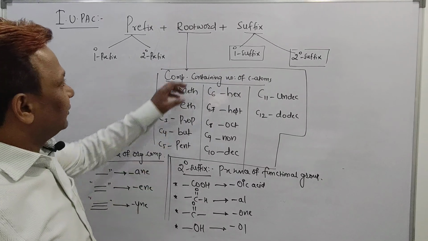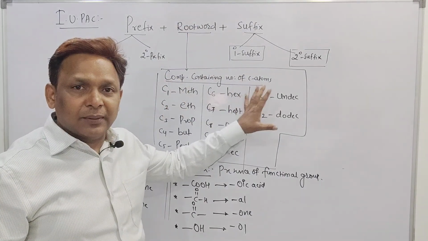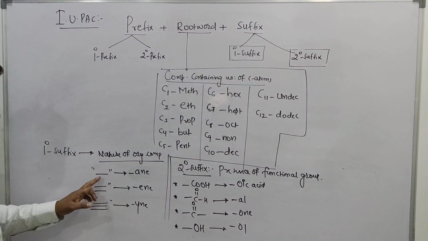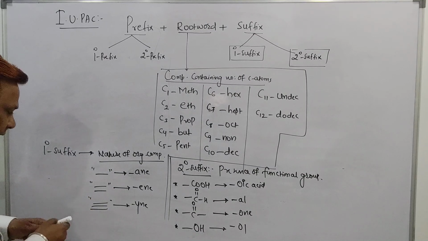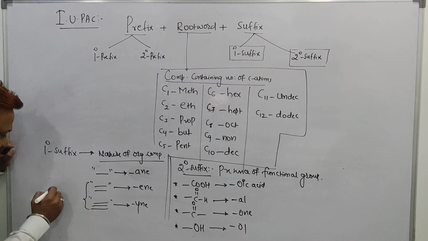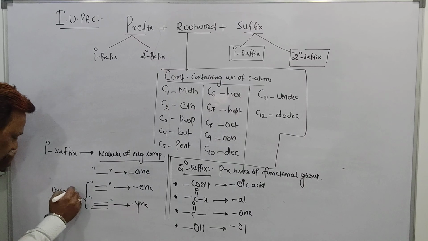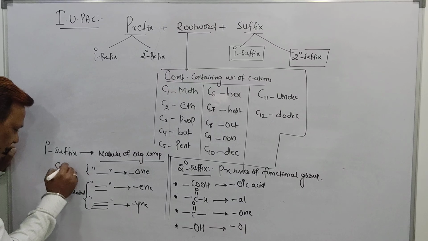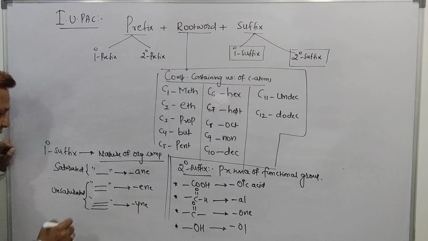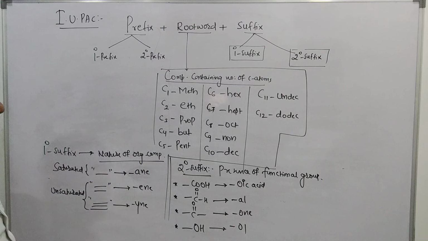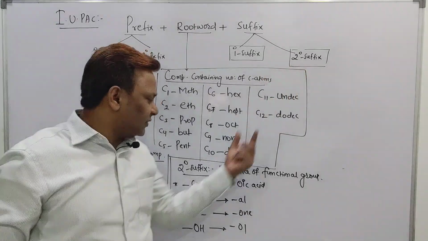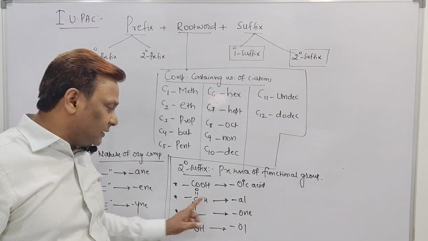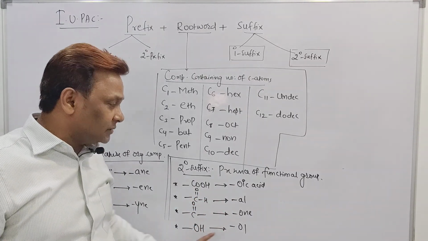Here, the root word we have seen is the number of carbon atoms. The primary suffix we have seen is the nature of the organic compound. Single bond is saturated; double and triple bonds are unsaturated. A single bond compound is called a saturated compound, and these are the unsaturated ones. Now, the secondary suffix indicates the presence of a functional group: COOH is "oic acid", aldehyde is "al", ketone is "one", alcohol is "ol".